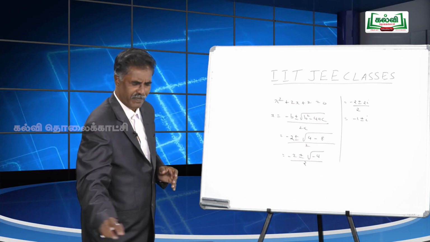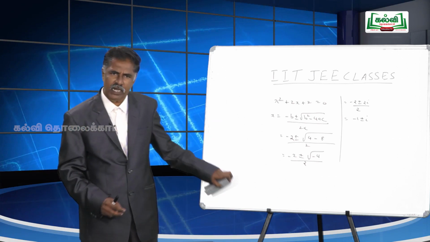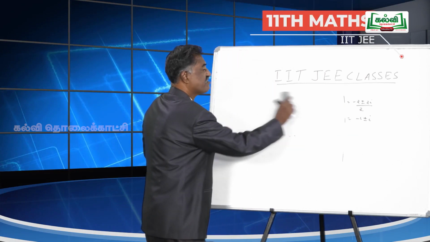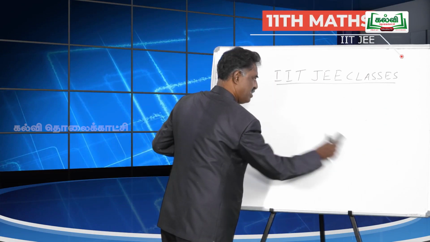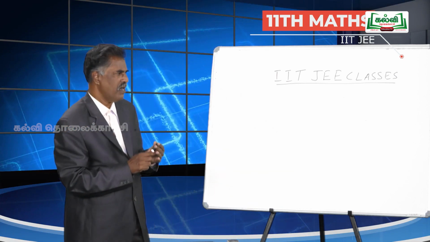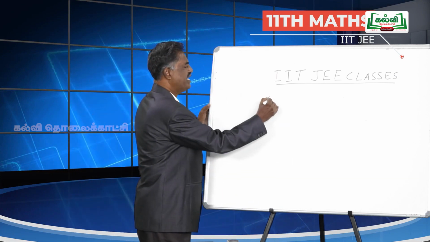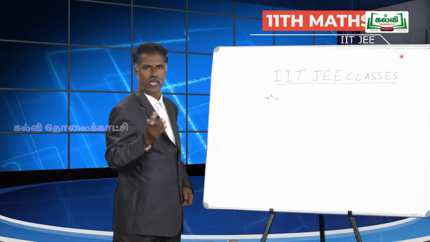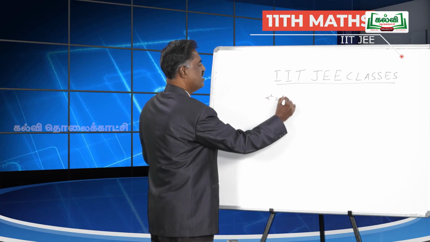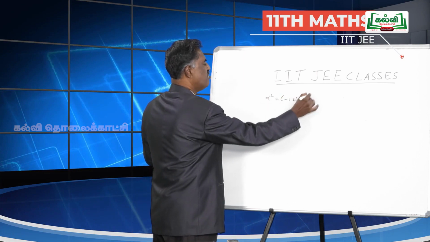Now, after finding this alpha and beta, you can find out alpha square. Why? There is a reason for that. Alpha square, how to get it? Alpha is, I told you, minus 1 plus i. So, alpha square is (minus 1 plus i) whole square.